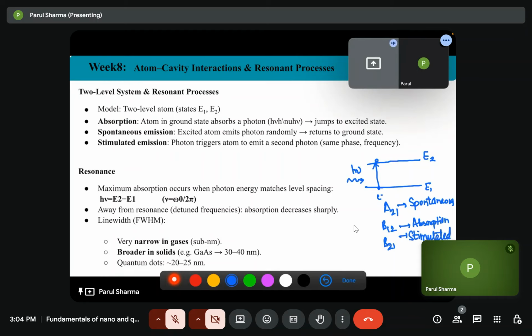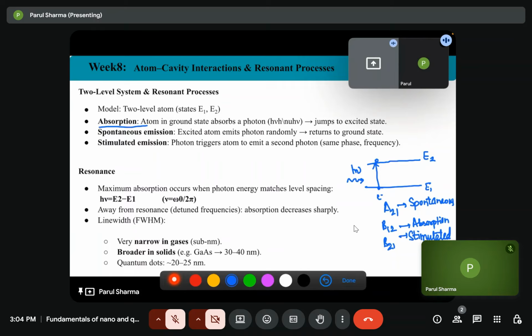So what is absorption? If the atom is in the ground state, then it will absorb a photon and jump to the excited state.